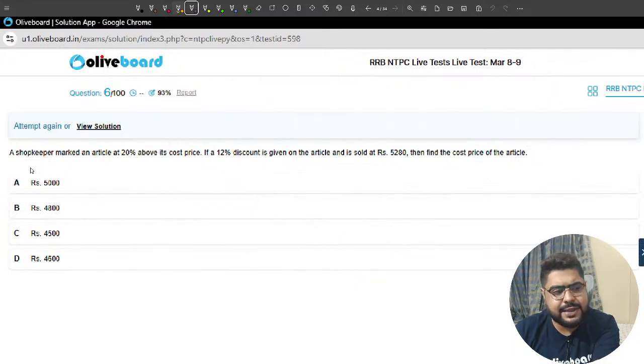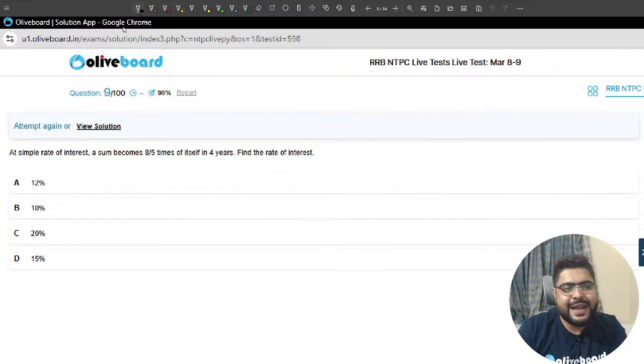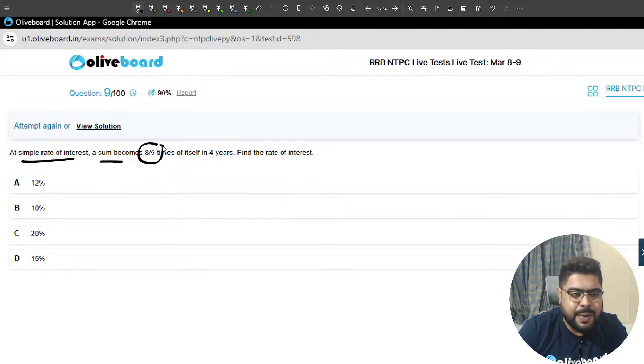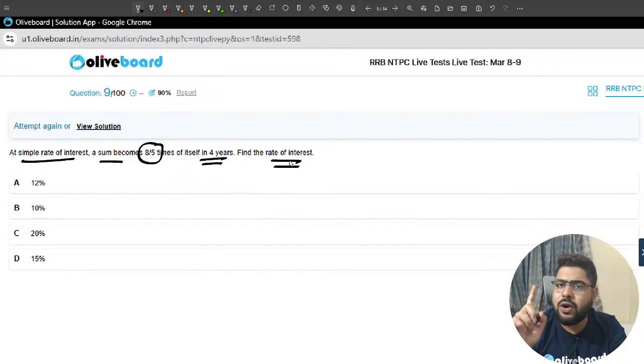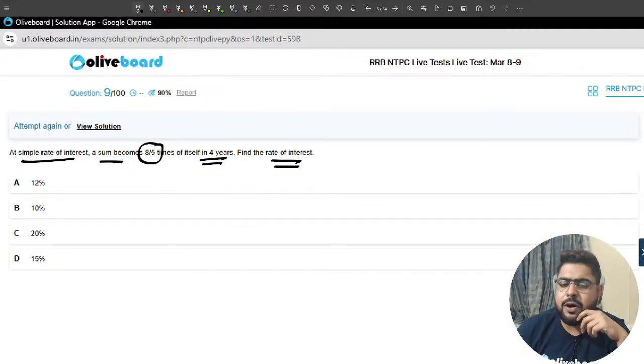Very simple question this was. Next one, sir. Simple rate of interest. A sum becomes 8 by 5 times in 4 years. They are asking the rate of interest. I have always told you, in my classes and in the previous mock analysis also, always remember one very simple thing. If you get a simple interest question, the best option is to go by percentage.